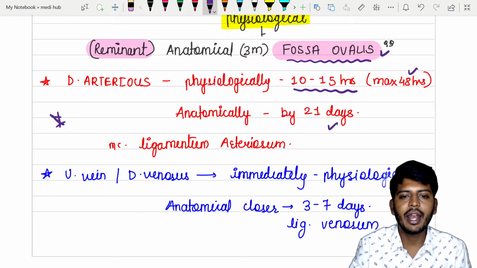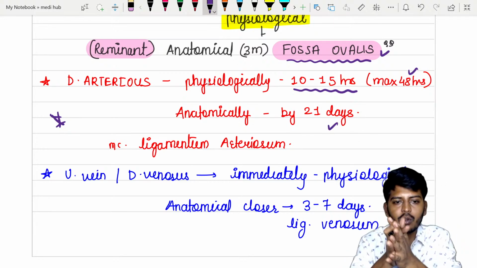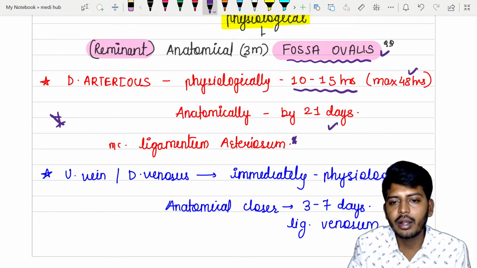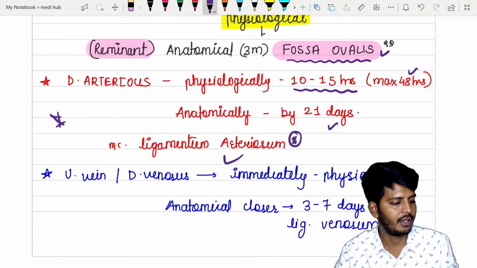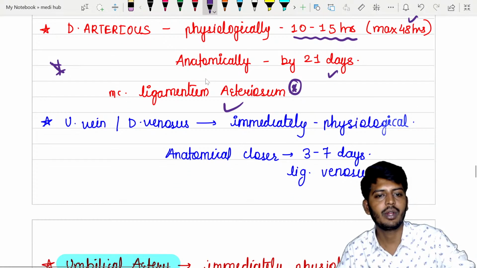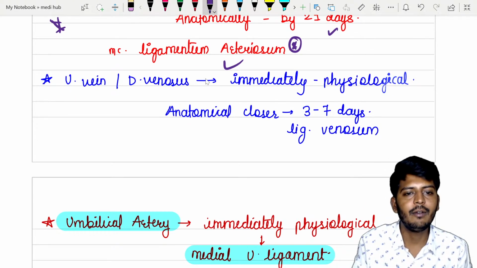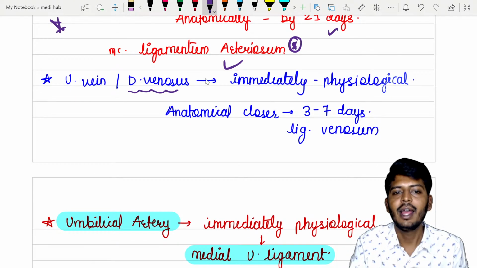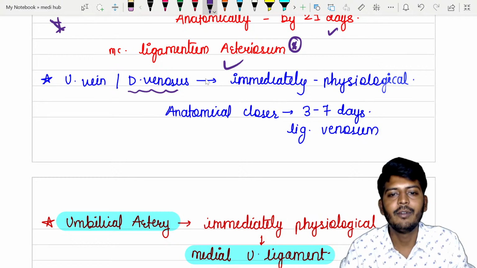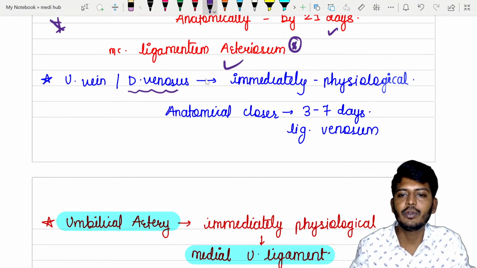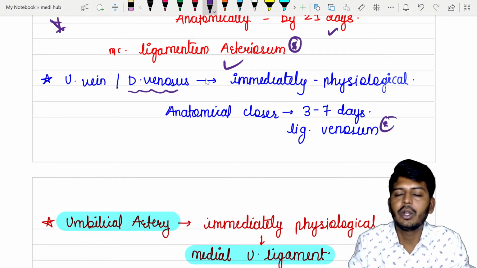Once the ductus arteriosus closes anatomically, it becomes the ligamentum arteriosum. Again, this is also important. Now, there is the umbilical vein, also called the ductus venosus. This ductus venosus closes anatomically by 3 to 7 days, and we call it the ligamentum venosum.